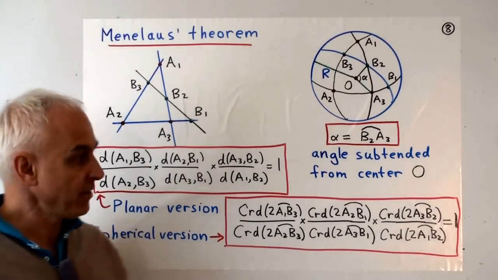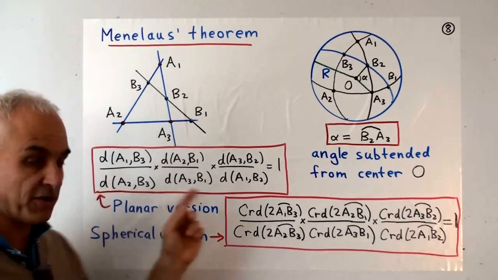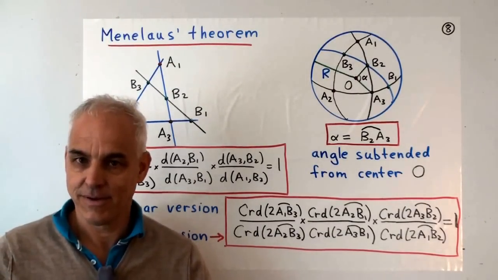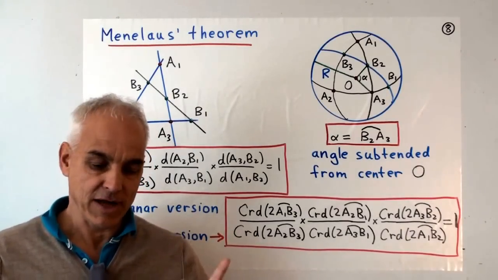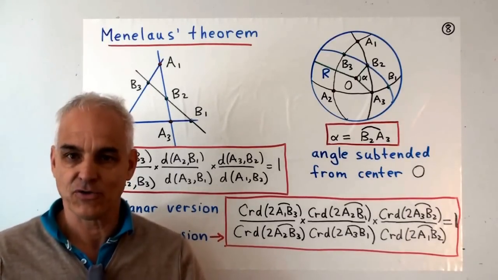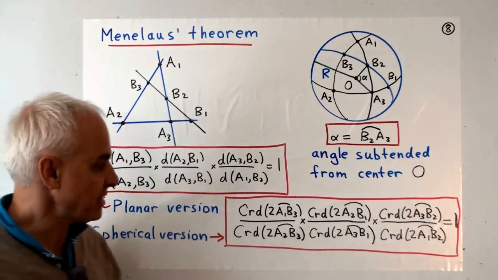So you might hope that you just take this formula and you replace these Euclidean distances with the spherical distances. And maybe that would be the spherical version. But it doesn't work so simply. If it worked like that, well, then angles would be much more effective in spherical trigonometry. But unfortunately, it doesn't work that way. Here is the form of Menelaus' theorem.